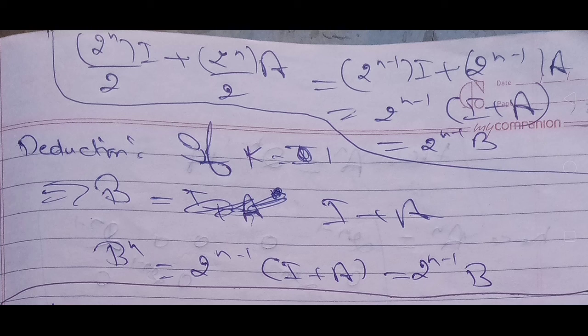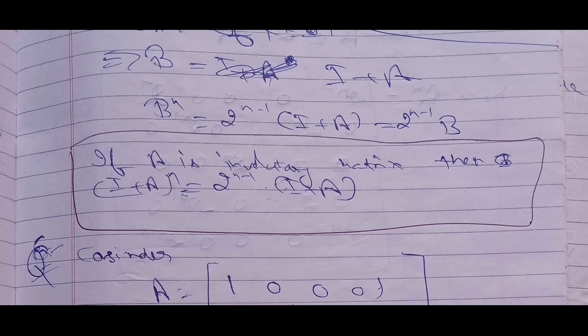If K is equal to 1, then 2 raised to the power n divided by 2 into identity matrix plus 2 raised to the power n divided by 2 into matrix A, which will be equal to 2 raised to the power n minus 1 into identity matrix plus 2 raised to the power n minus 1 into matrix A, which will be equal to 2 raised to the power n minus 1 into (identity matrix plus matrix A), which will be equal to 2 raised to the power n minus 1 into matrix B, because we have denoted identity matrix plus A by matrix B. Now, if A is an involutory matrix, then (identity matrix plus A) raised to the power n will be equal to 2 raised to the power n minus 1 into (identity matrix plus matrix A).